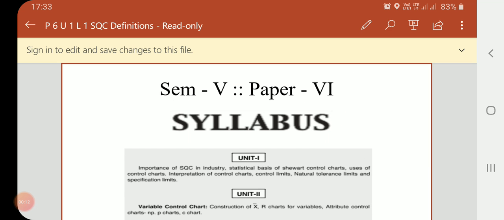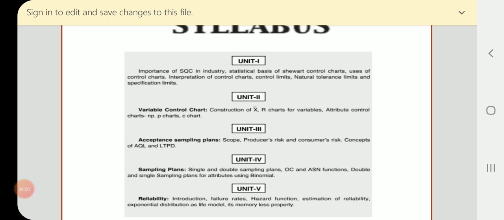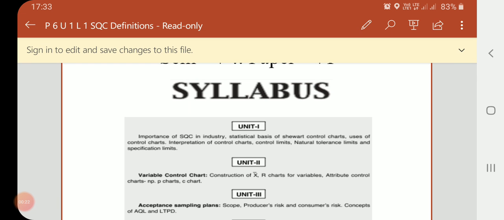In semester 5, this is the syllabus of paper 6. Unit 1, importance of statistical quality control and how do you construct a control chart.